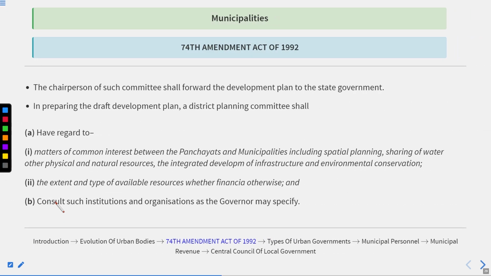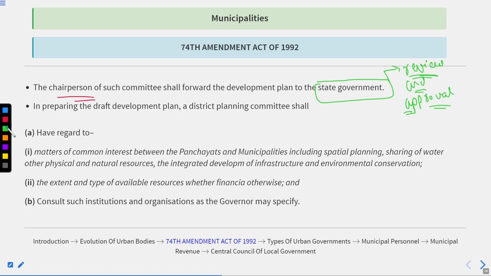The chairperson of such a committee shall forward the development plan to the state government. In preparing the draft development plan, the district planning committee shall do this. So remember that whatever plan the chairperson and the committee members prepare must be forwarded to the state government for review and approval, so that financial support from the state finances could be ensured.